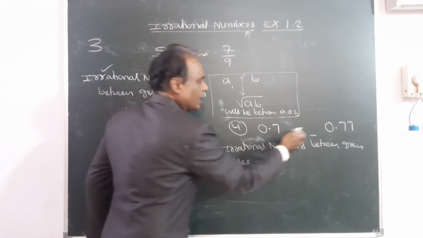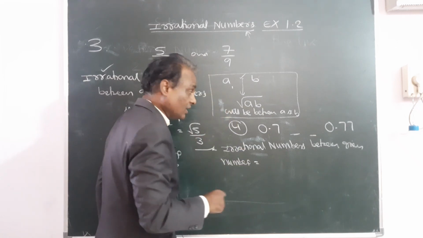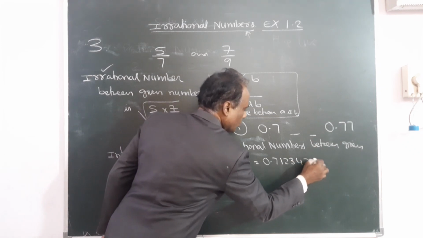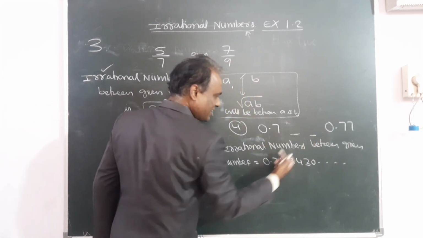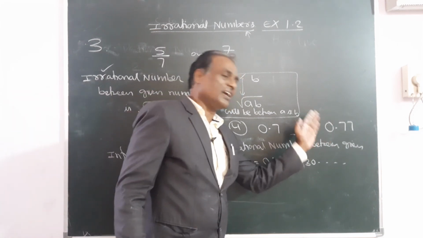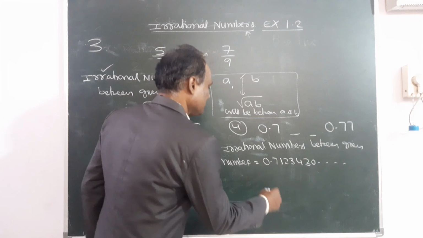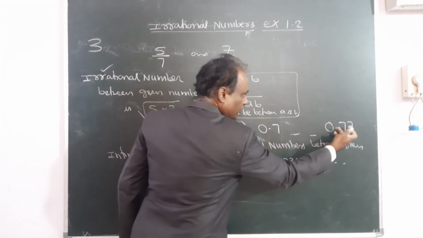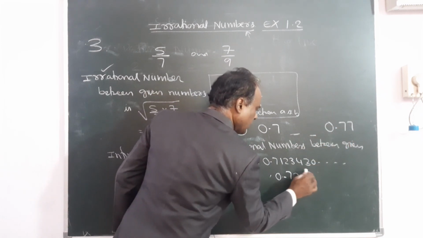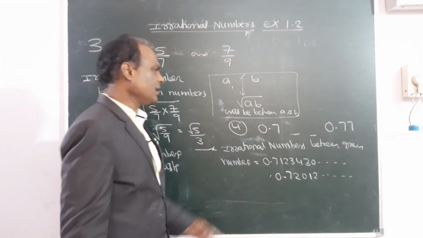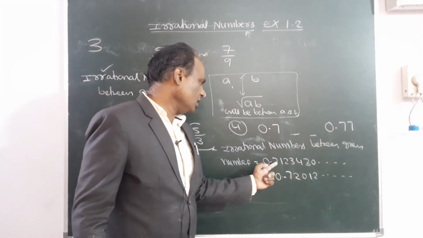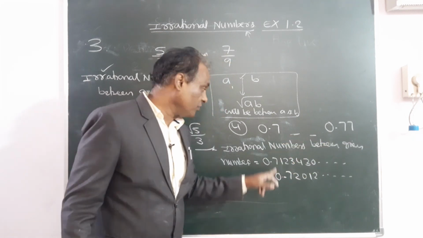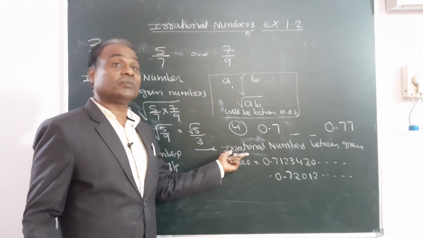So here write two numbers between these two, but that should be irrational. I will write like this: 0.71234 and so on. This is an irrational number. It will be greater than 0.7 and less than 0.77. One more number after this: 0.72, so up to 0.77 we can take 0.7201 and so on. Any number between these two, but see that it is non-terminating and non-repeating, which cannot be written as a bar. If it can be written as a bar, it becomes rational.